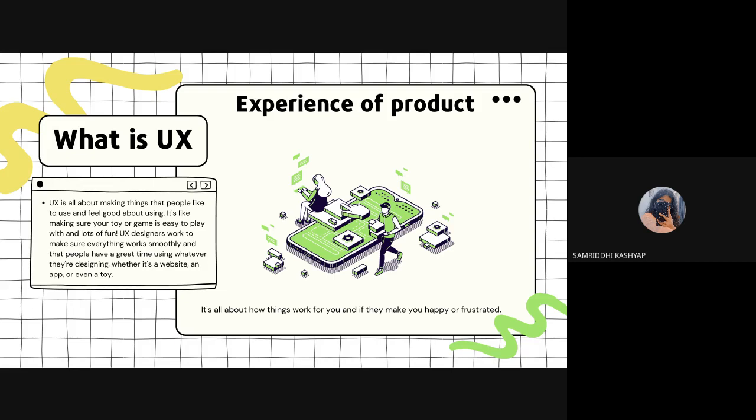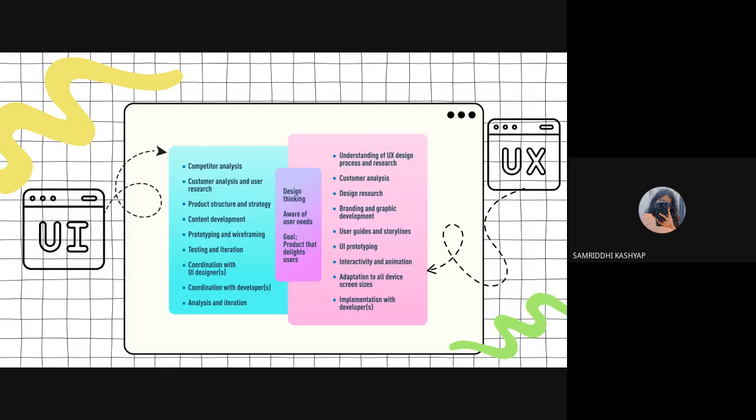Blue is a very calming color. It calms your senses. Green is also a very calming color. It soothes you. When you go outside in nature and see green, your senses are calm. When you see the sky, your senses are calm. So that is not a very triggering color, while red is a triggering color, yellow is a triggering color. So yes, that is what user interface and user experience are.